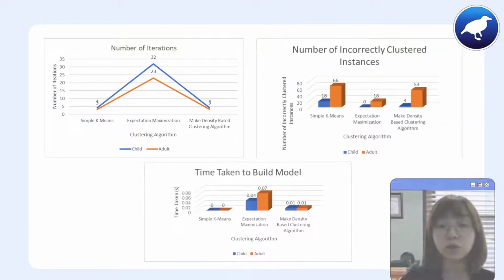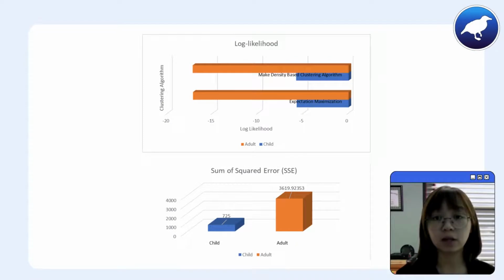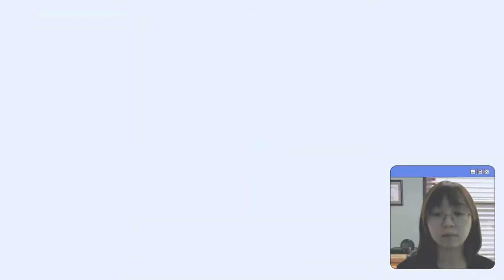The graphical representation of each algorithm is also shown in these slides right here based on different criteria, which include the number of iterations, number of incorrectly clustered instances, as well as the time taken to build the model. As simple k-means doesn't have any log likelihood value, only the EM and MakeDensityBasedCluster are compared in terms of the log likelihood value. The SSE value for both datasets is also prepared in this slide.